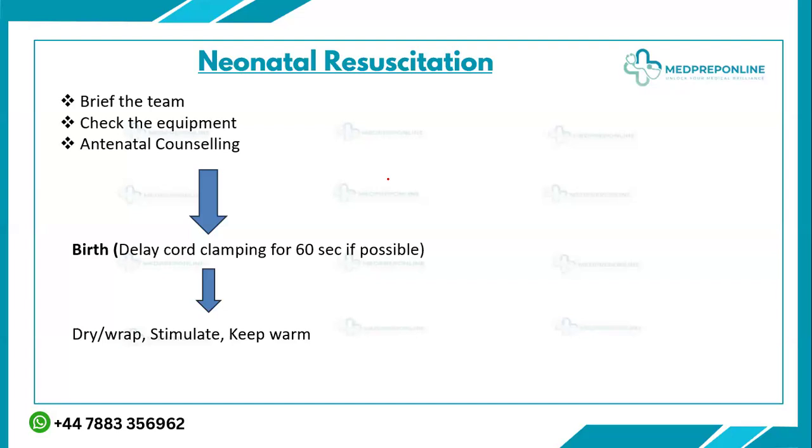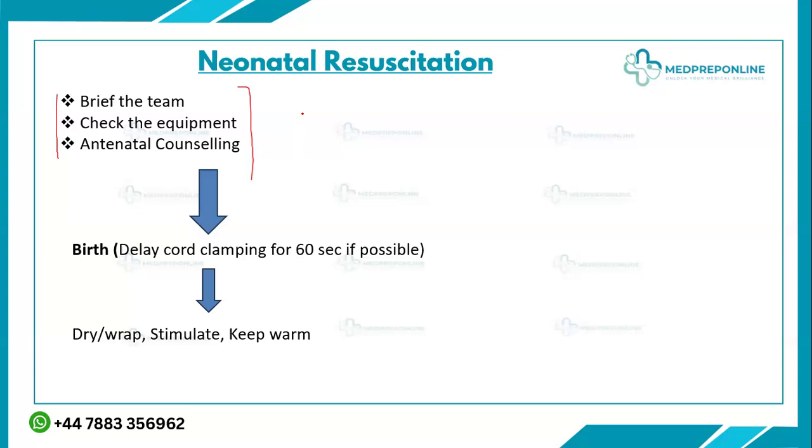So starting from the neonatal resuscitation, the first step is that you need to brief your team. Obviously, whenever you go into the labor room or the OT, you are going to have a team, whether it's a 2-member team or 3 people or 4 people. Usually in all the developed countries, like in the UK and all over Europe, you are always going to have a neonatal resuscitation team. It usually comprises one NLD nurse, that is your nurse in the labor room, then maybe the senior consultant, and another one, maybe the resident or another attending or someone like that.